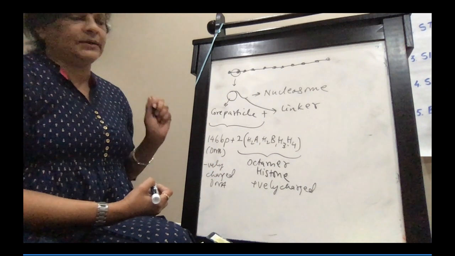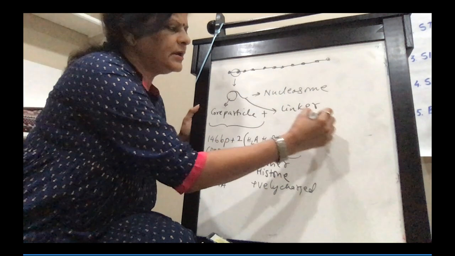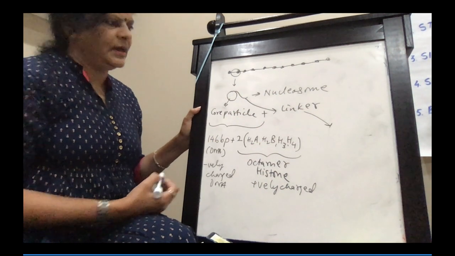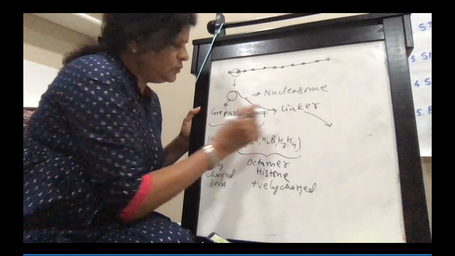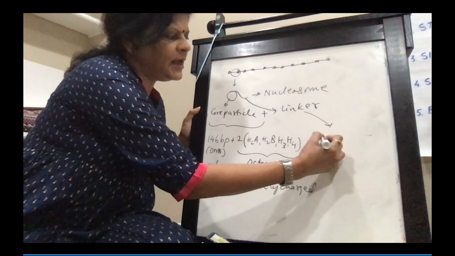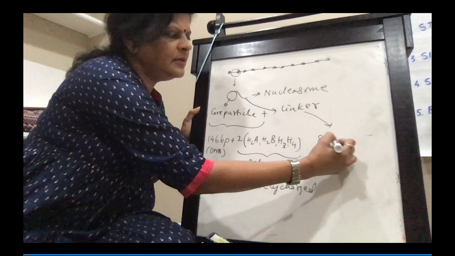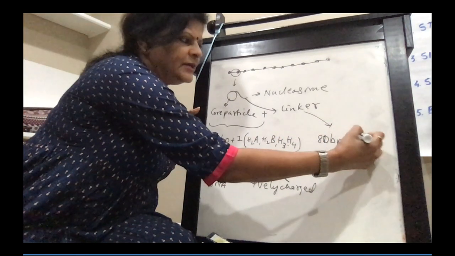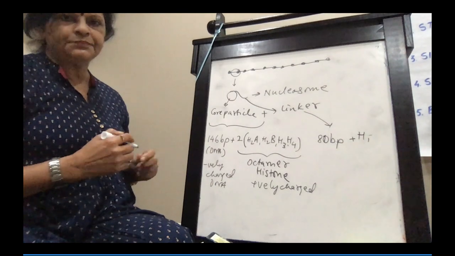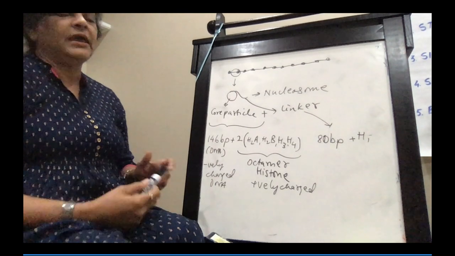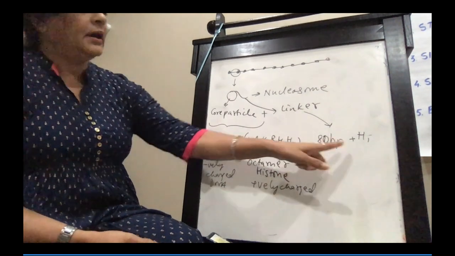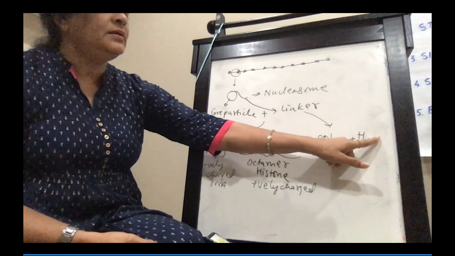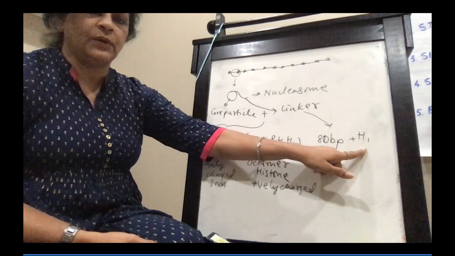That is the core particle. Now, what is the linker consisting of? The linker has 80 base pair and H1 histone. That is only one histone, that is H1.